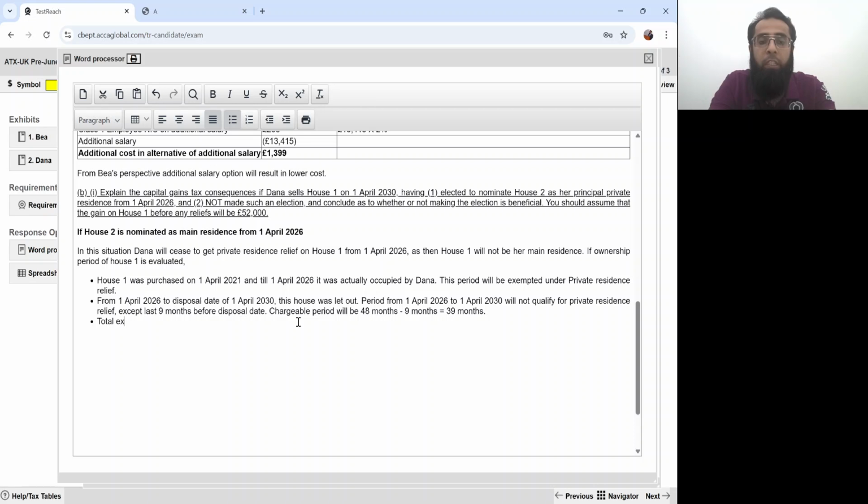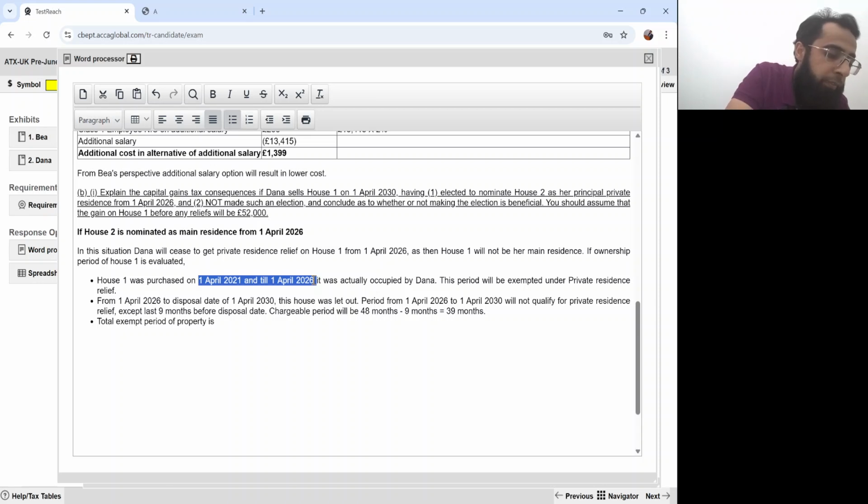Okay. Total exempt period of property is 1st April 21 to 1st April 26. Okay, this was the exempt period: 22, 23, 24, 25 and 26, 5 years. So 5 into 12, it was 60 months.